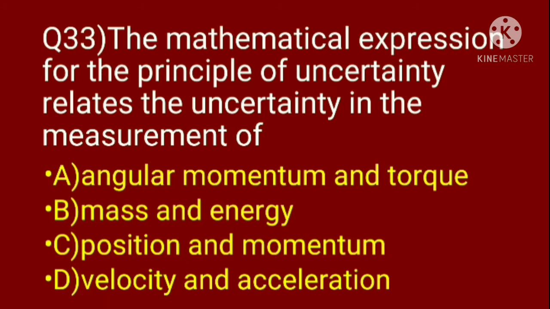Question 33. The mathematical expression for the principle of uncertainty relates the uncertainty in the measurement of option A, angular momentum and torque; B, mass and energy; C, position and momentum; D, velocity and acceleration. Here options A, B and D are incorrect. They are eliminated. Hence the correct option is C, position and momentum.